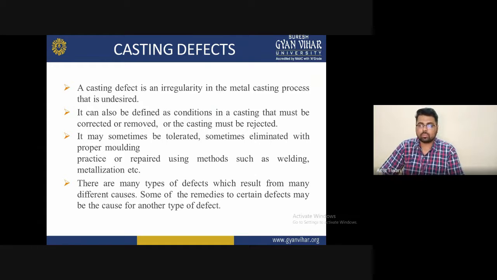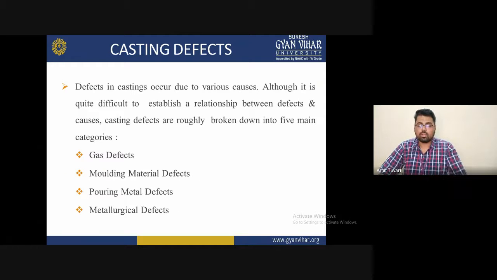Some remedies for a certain defect may cause another type of defect. Sometimes the material is not prepared under very good and environmental conditions, so we cannot understand whether each defect produced is minor or major, depending upon environmental conditions. Defects in casting occur due to various causes, although it is quite difficult to establish a relationship between the defect and the causes.